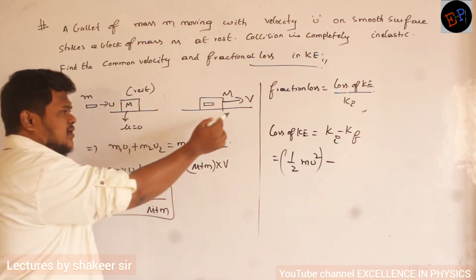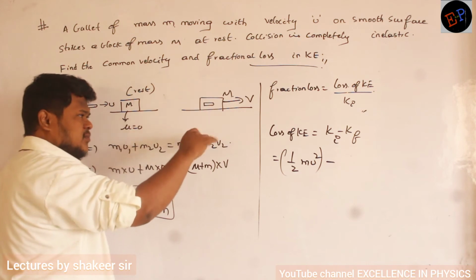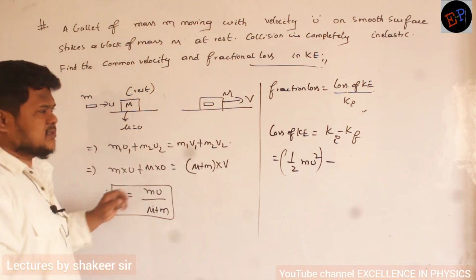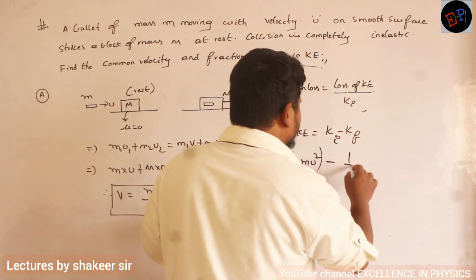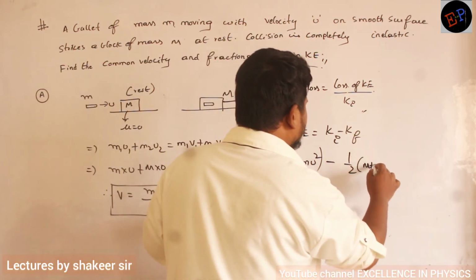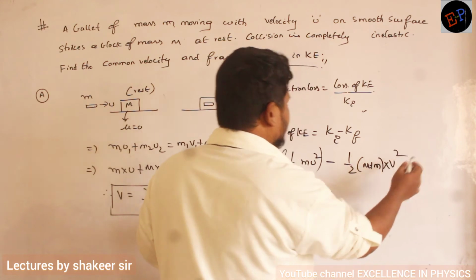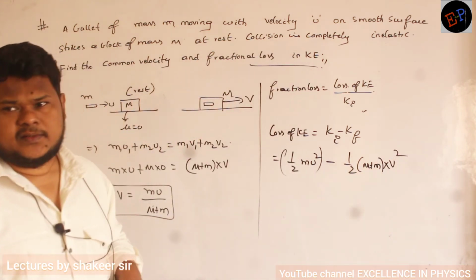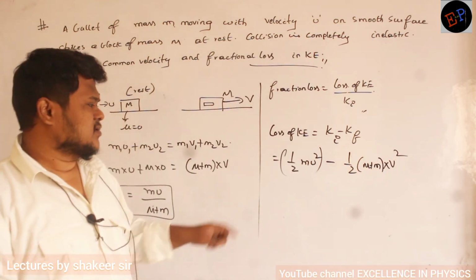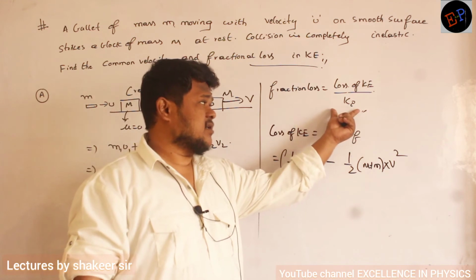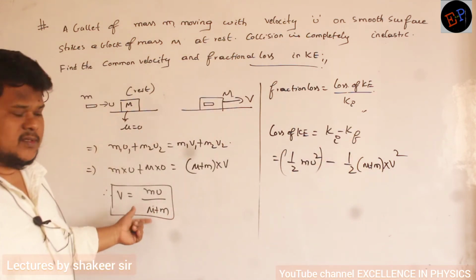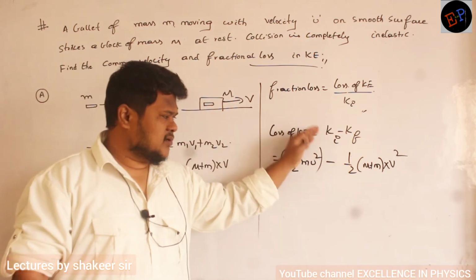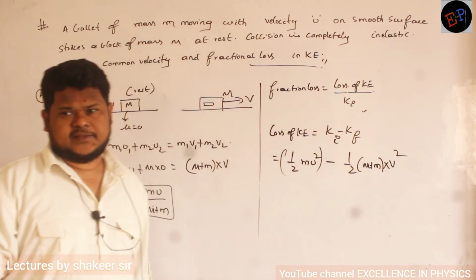Finally, both of them are combining like a single body, no? So both of them have some kinetic energy, moving with a common velocity of v. Clear? So the final kinetic energy is half (m plus m) multiplied by v square. This is the final kinetic energy. So you divide this by the initial kinetic energy, and the final velocity equation I have also calculated. So substitute that v there, then do the total calculation, you will get the answer.